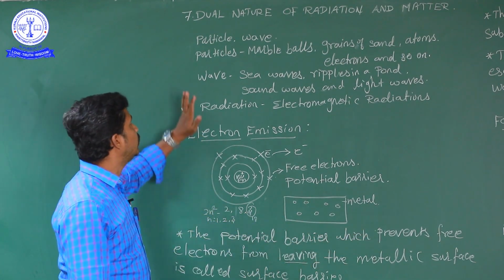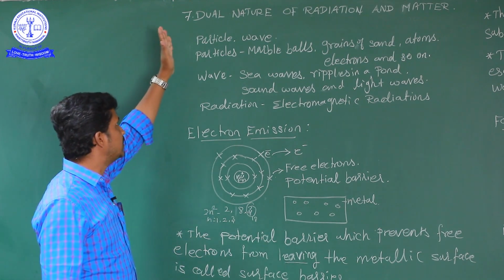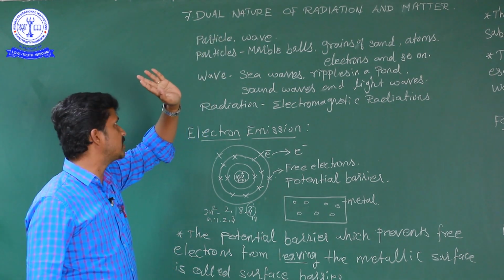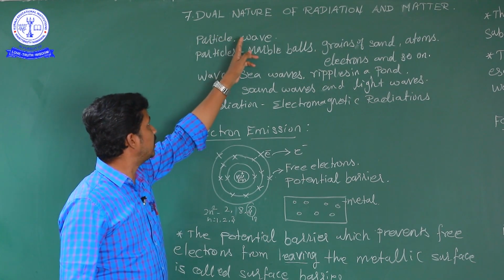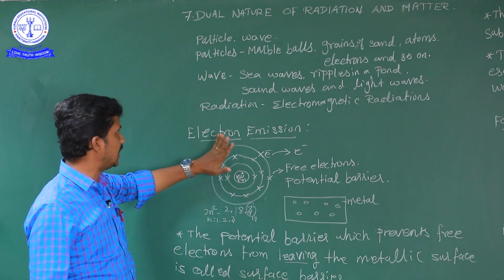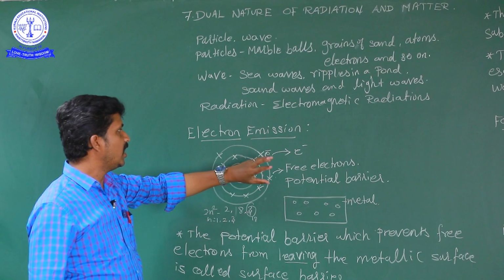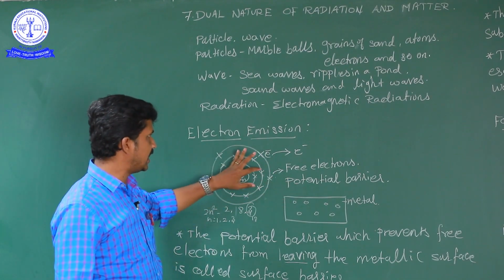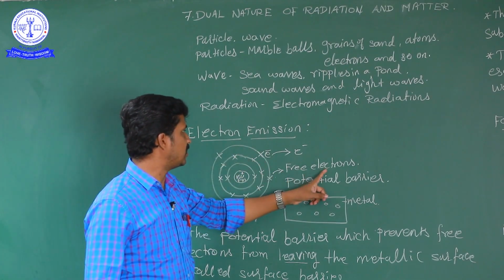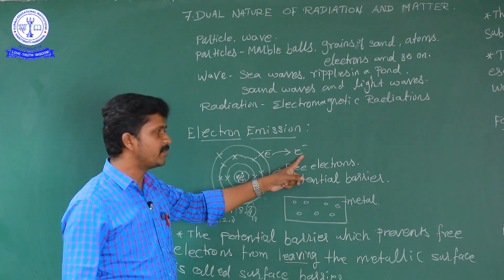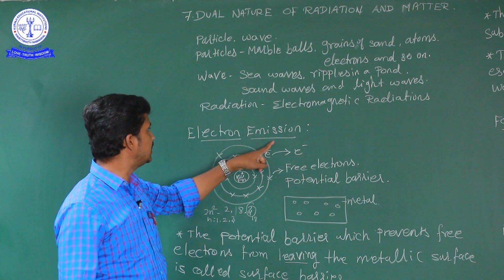So the first two topics are the particle nature and the wave nature. The particle and wave nature belong to an electron, bound to the nucleus. The free electrons leave the surface of the orbital. That means electron emission.